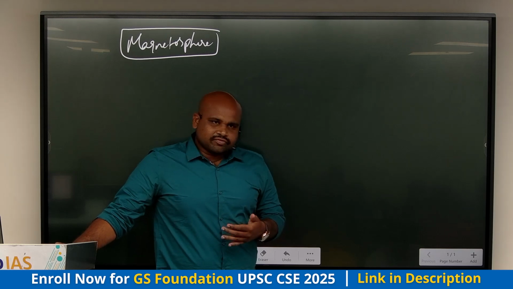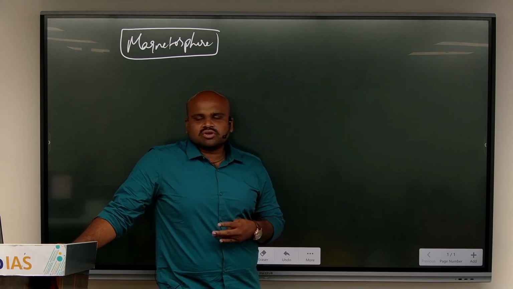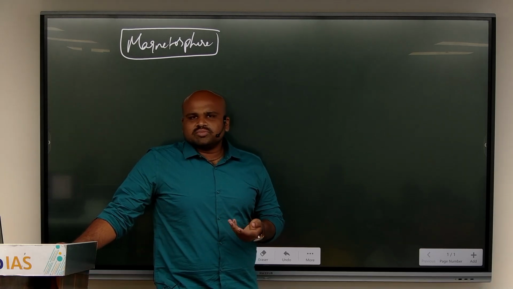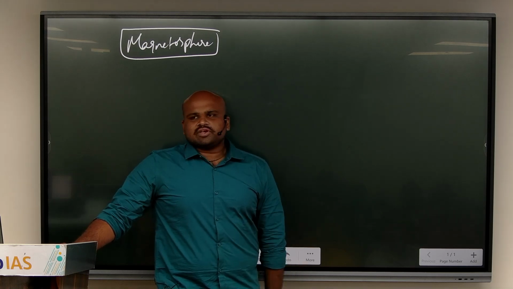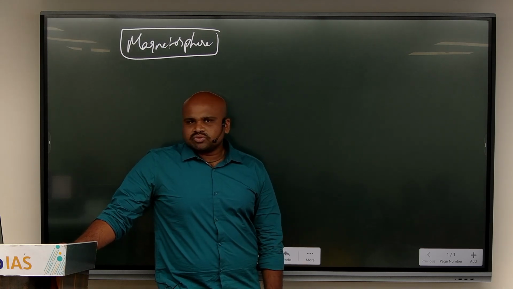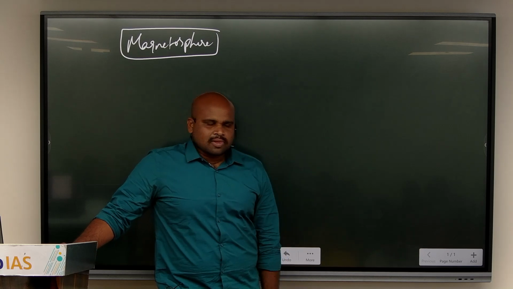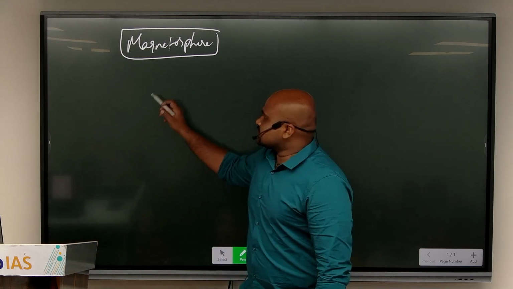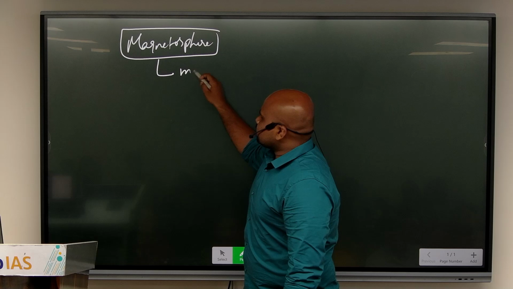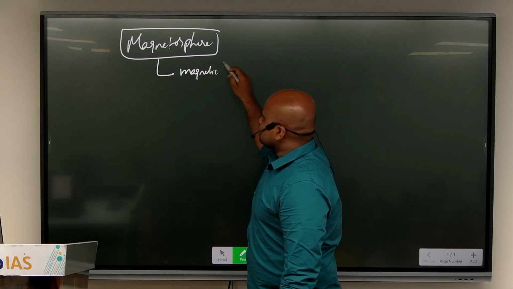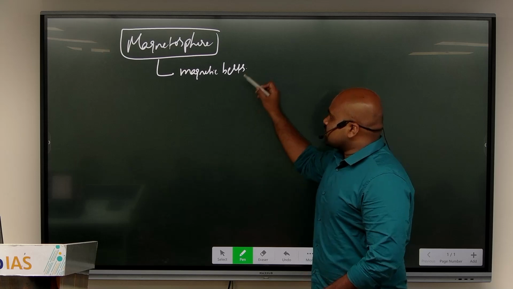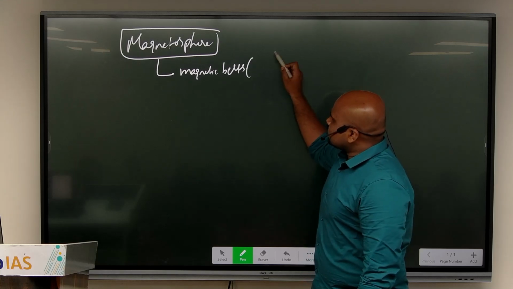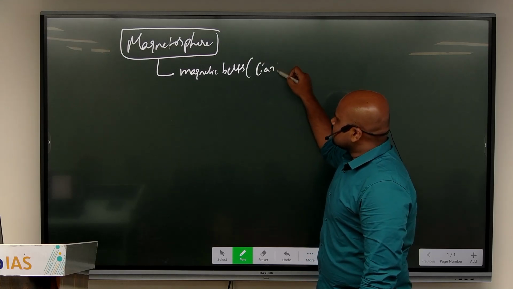And when we look at these dimensions of magnetosphere, till now we were discussing different structures of atmosphere. We were talking about tropo, strato, meso, exo, iono, thermo. But now we see one specific layer that has been existing with respect to the earth. That is magnetosphere. It is nothing but a series of magnetic belts which are present around the earth.